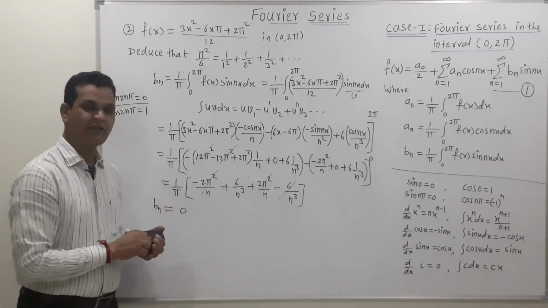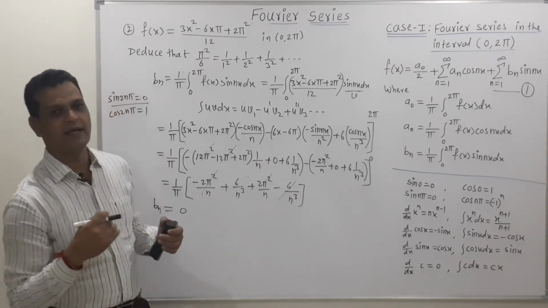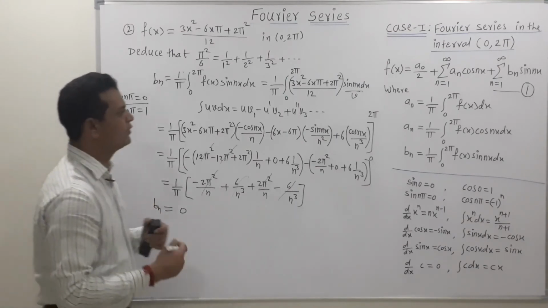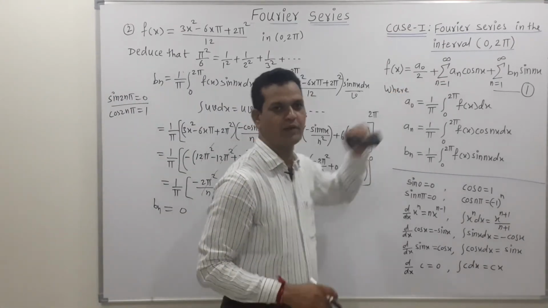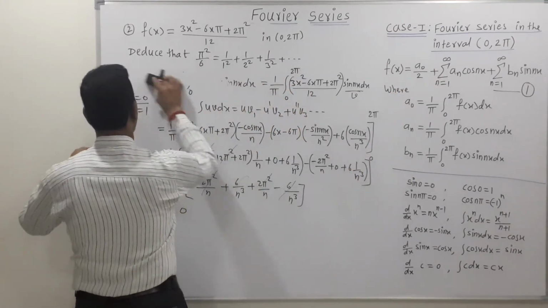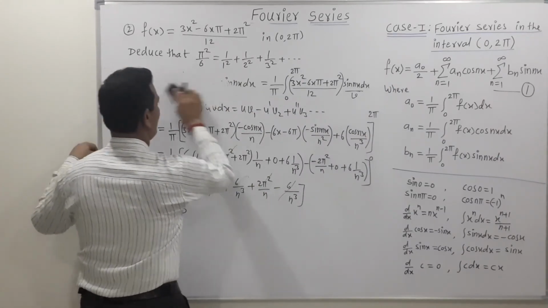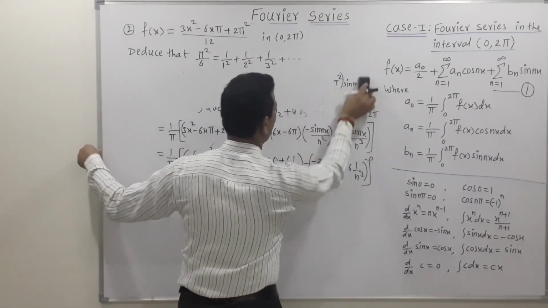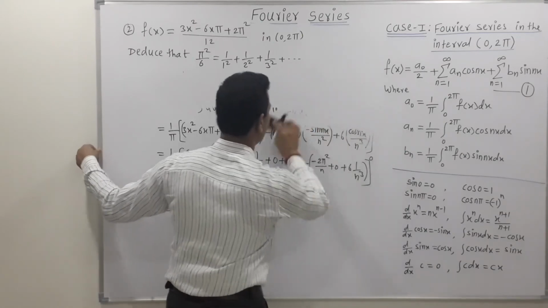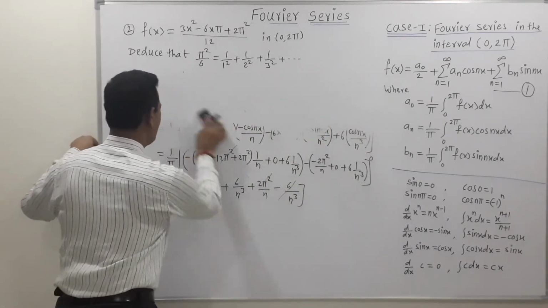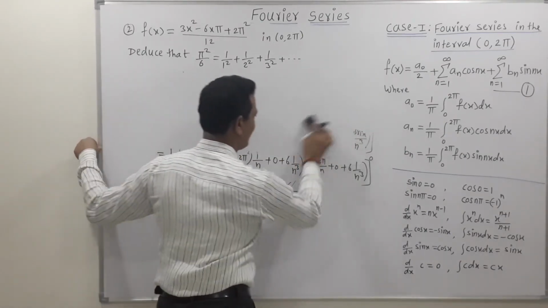Now in this way we get the values of the coefficients a0, an and bn. So put all these values in our equation number 1. After putting these values in equation 1, we get the required Fourier series expansion. Just the substitution part is remaining.